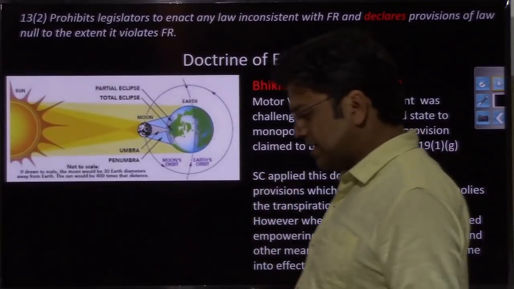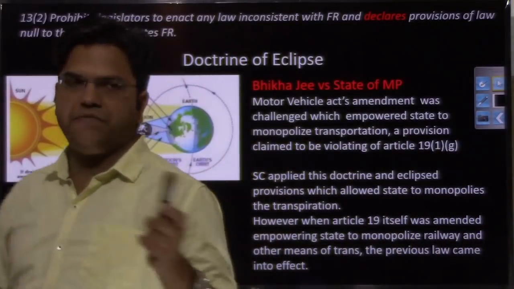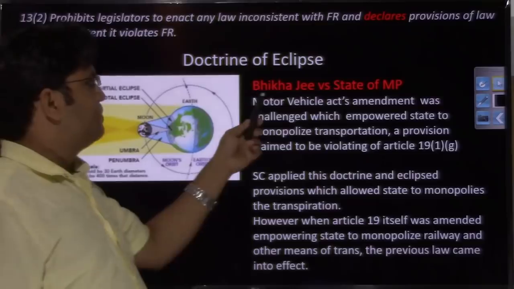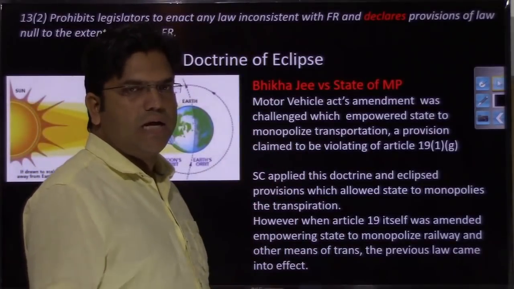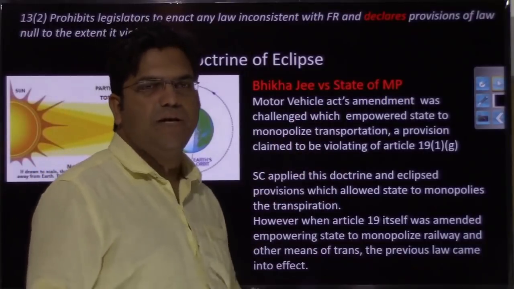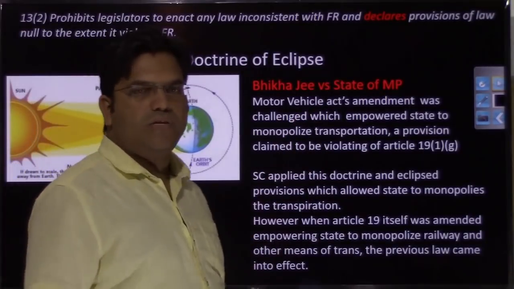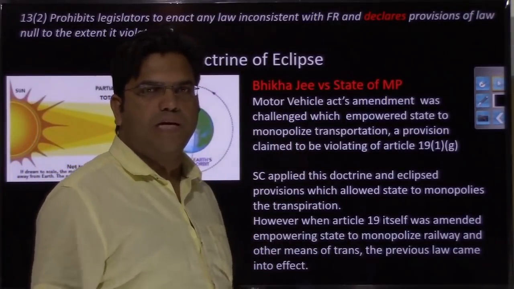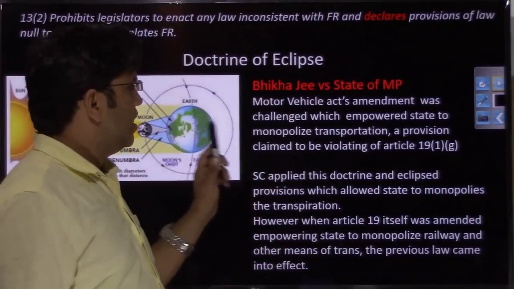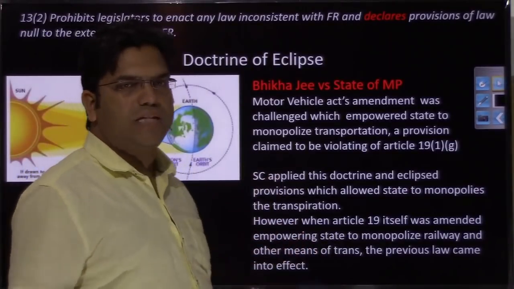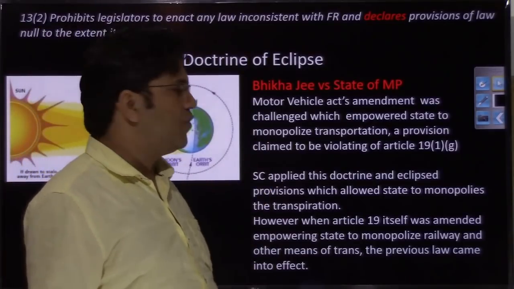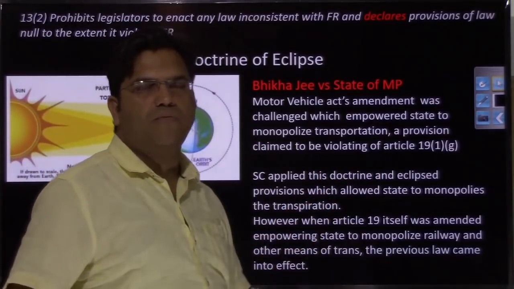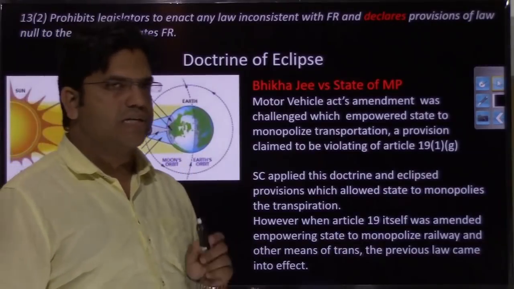Now let us take an example for our better understanding. This person dragged the state of MP to the Supreme Court. The state of MP had designed a law which tried to monopolize the transportation sector. The transporters of that state collectively approached the Supreme Court and cited violation of article 19(1)(g), that is the right to occupation.